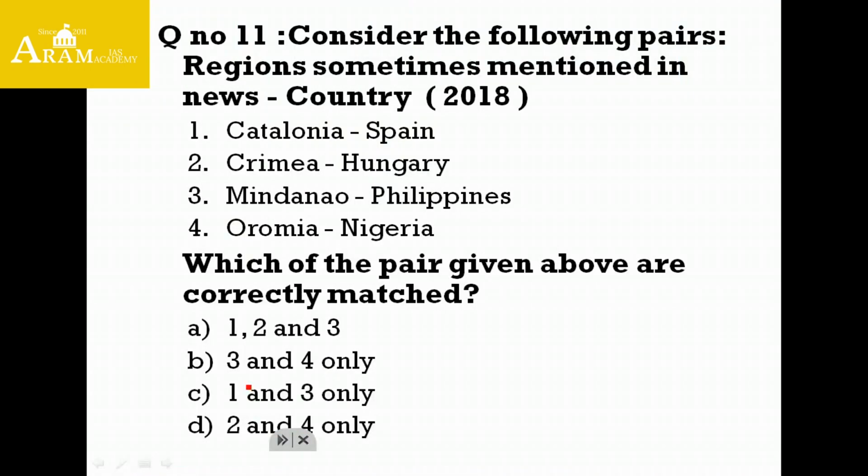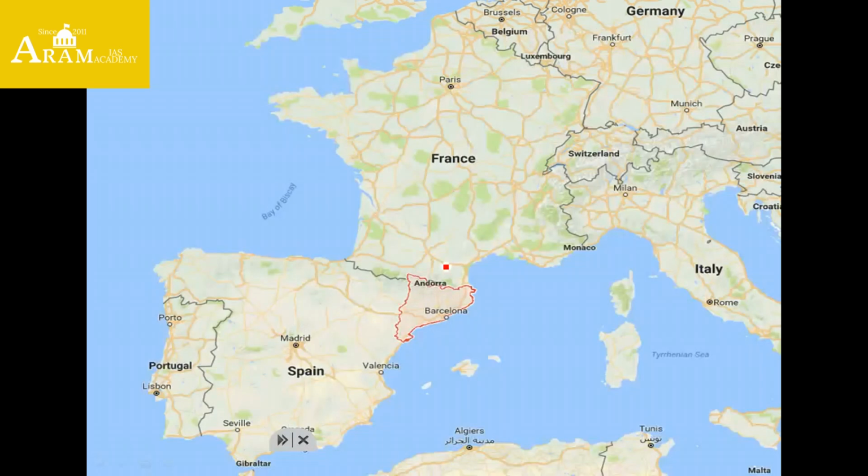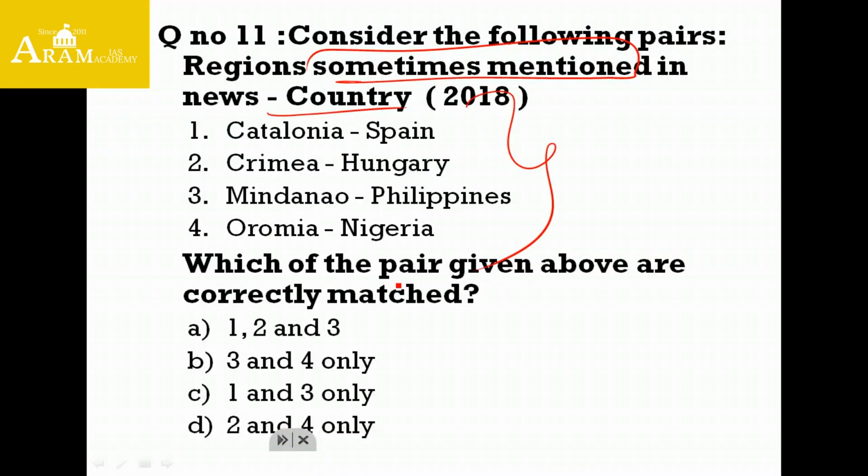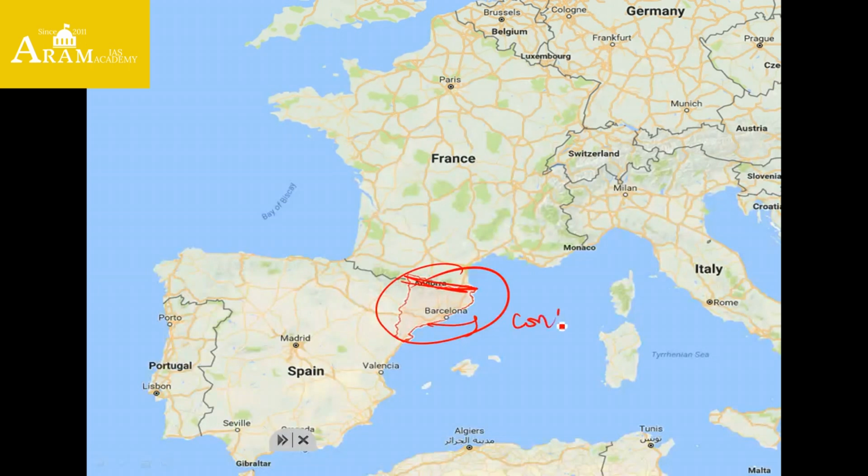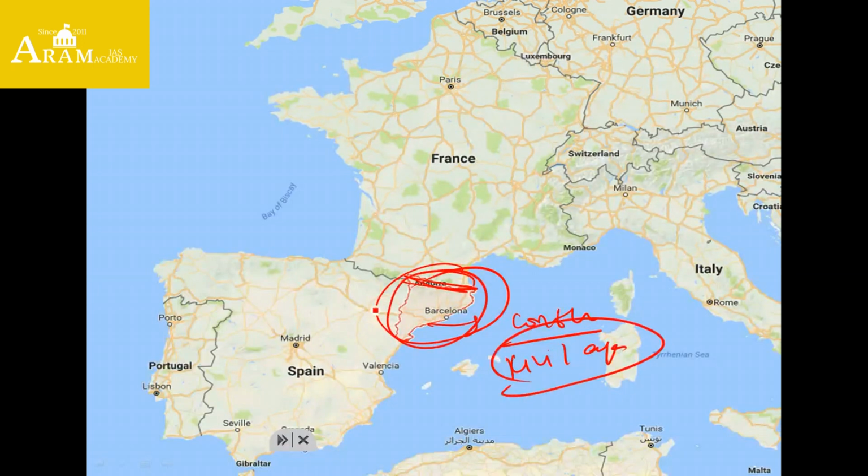Coming to the 11th question. Consider the following pairs of regions sometimes mentioned in the news and the country. Friends, the given 4 places frequently appeared in the news. Let us talk about the reason for asking this question. First is Catalonia. Catalonia is located in the northeast of Spain, bordering France. Why was this place in the news? Because there is a conflict going on between civilians and the government. This region is demanding independence from Spain, right? That is why it appeared in the news.